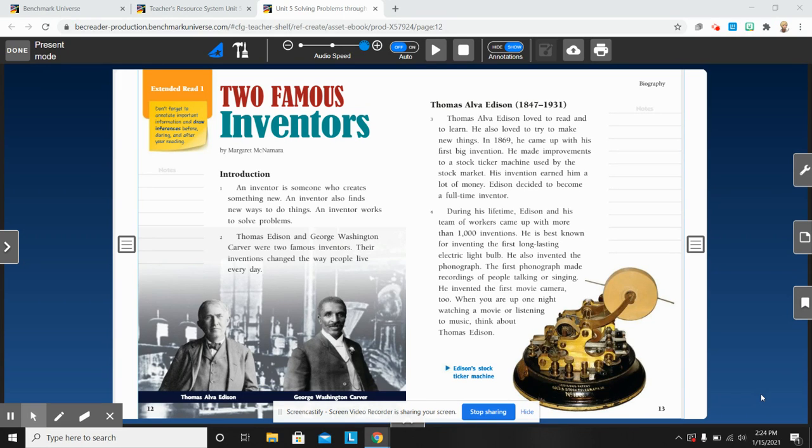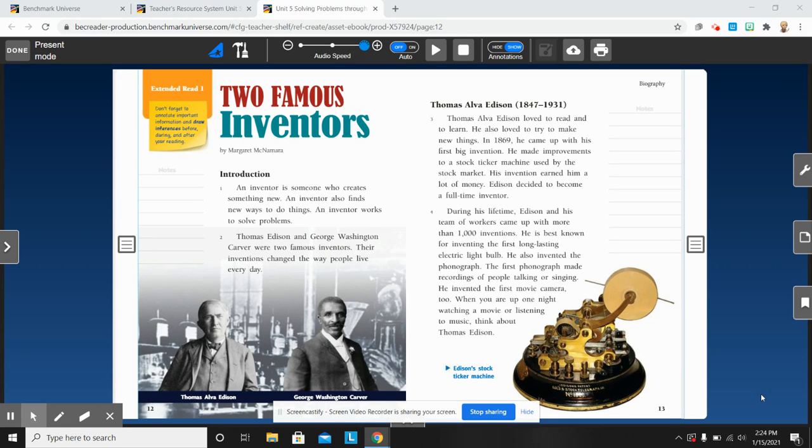So when we read a story, the author may not come out and just tell us everything. Sometimes we have to use the pictures or the title or the subtitle to make inferences about what's happening in the story. So we're using details from the story, and our own information that we already know, to make a decision about what's happening or maybe about what a character might do next.